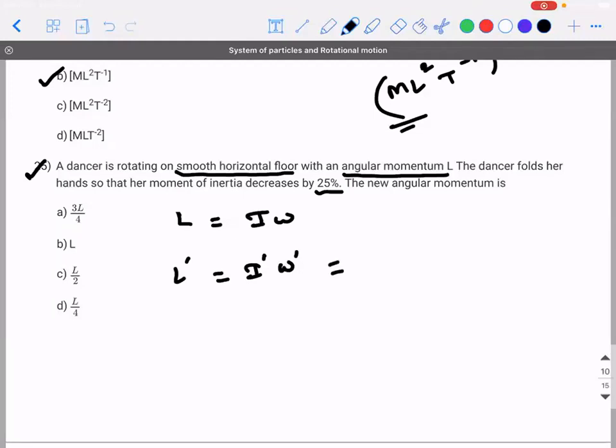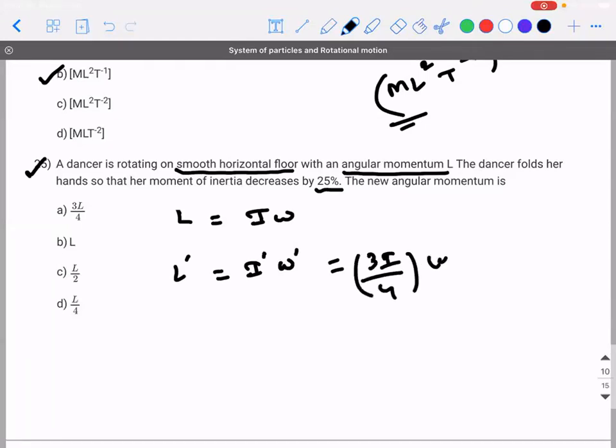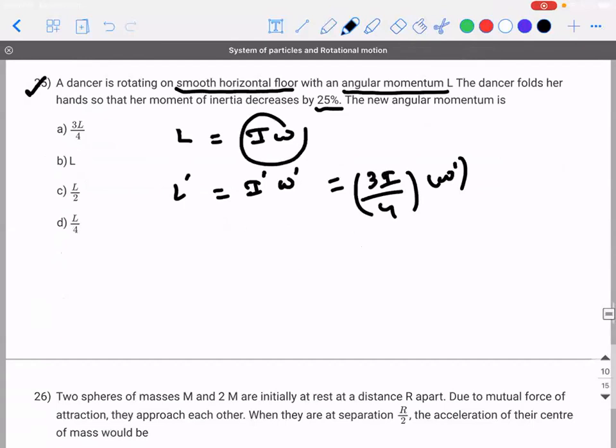The moment of inertia decreases by 25%, so 25% is lost. So 3I by 4 into omega dash. Angular momentum is conserved, so I omega is equal to 3I by 4 into omega dash. I and I will get cancelled. Omega dash will be equal to 4 by 3 omega.